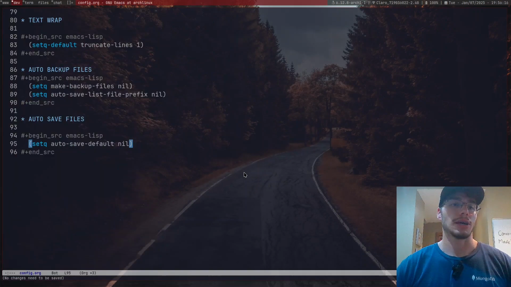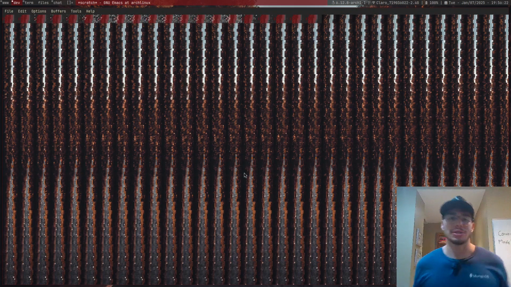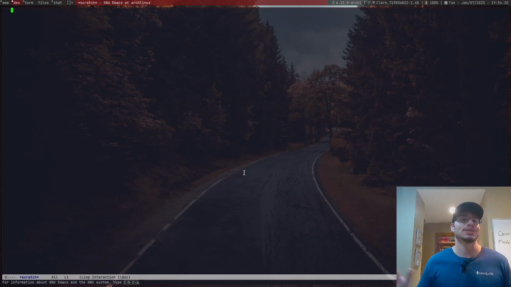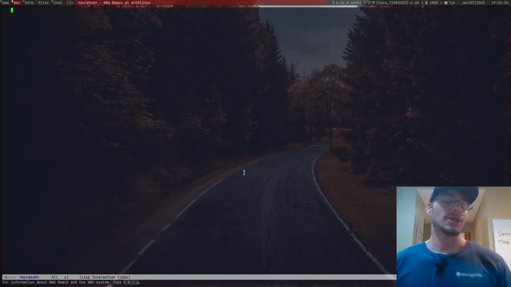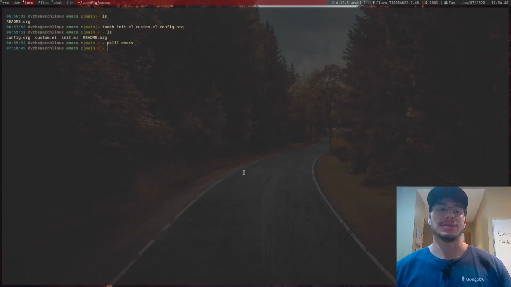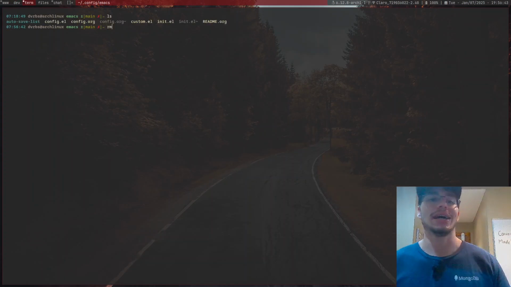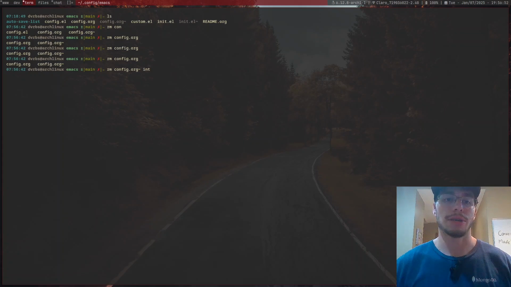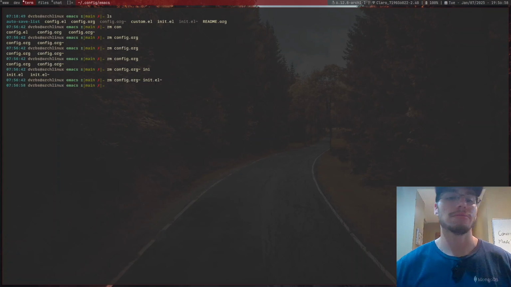So for the sake of us having done this, let me just have this then like so. I will restart Emacs for now so we can actually see what we did from scratch for Kickstart part 1. As you can see, we no longer have an Emacs project that is massive in size. So now we can just remove config.org and init.el. There we go.